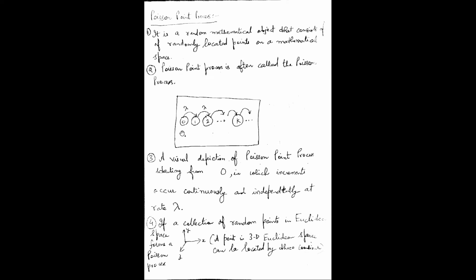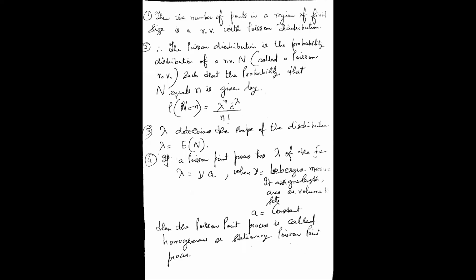In the case of a restaurant, in 3 minutes, 2 customers will come. That's my first point. After lambda interval, 3 minutes will pass, which is equal to lambda. So 2 more customers will come. That is my second Poisson point. So in the third interval, what will happen? Lambda interval will pass and 2 more customers will come. That's my third Poisson point. In the same way, I will have Poisson points distributed on a mathematical object, which we call the Euclidean space. All right. So that's what I'm trying to say here.